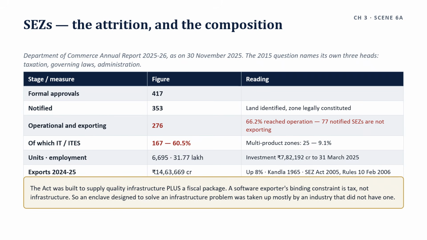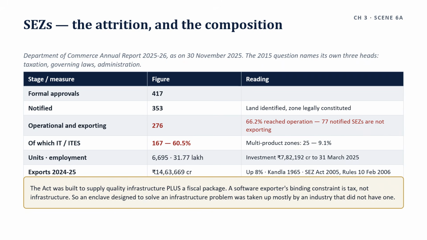The World Bank's India Financial Sector Assessment of June 2025 finds that 27% of MSMEs still identify access to finance as their single biggest obstacle. Credit is growing fast from a base that leaves more than a quarter of the sector credit constrained. Say the growth, then say the base. Then we move to the next scene, that is enclaves and ecosystems.